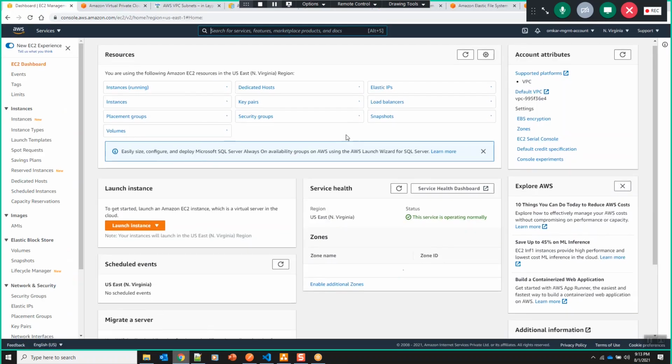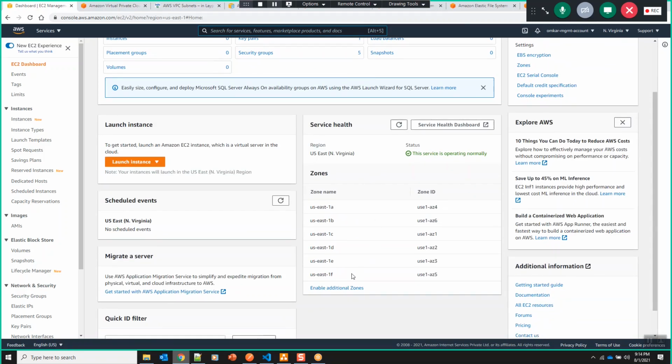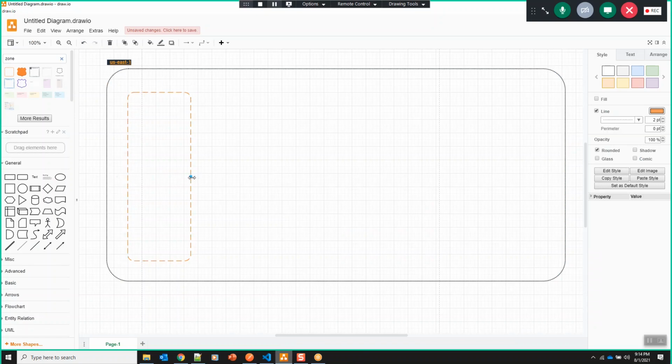Two. Okay, in the particular region you're talking about, in US East 1, how many availability zones do we have? We have 6. It's showing 6 here. So let me draw 6 availability zones here, 6 AZs.